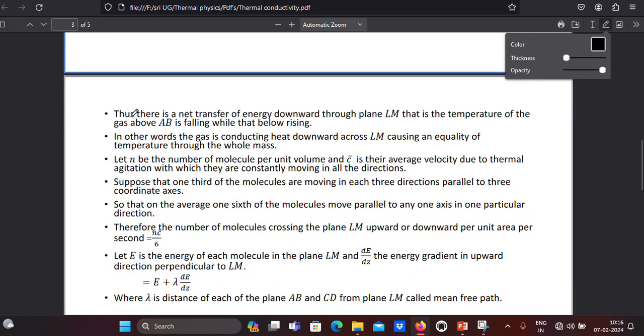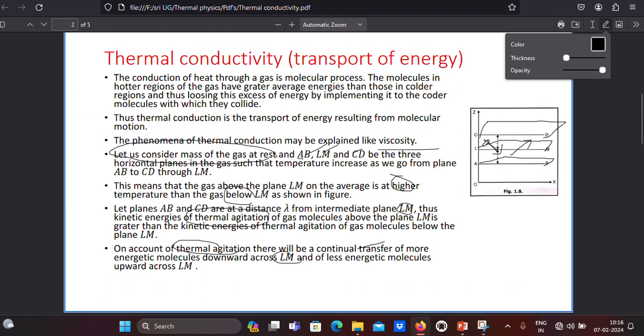Next, thus there is a net transfer of energy downward through plane LM. That is why net means the difference in the amount of energy transferred. Which side? Downside, through LM. That is, the temperature of the gas above AB is falling while that below is rising. So what is happening here? Because more energy is transferred to the molecules on this side, the temperature increases on this side and decreases on the upside.